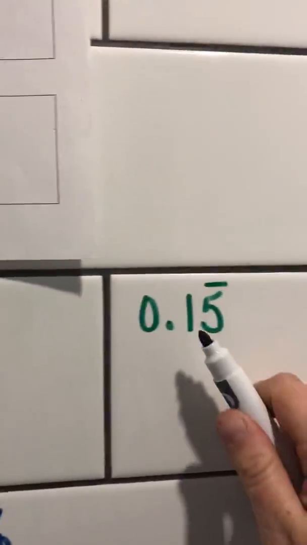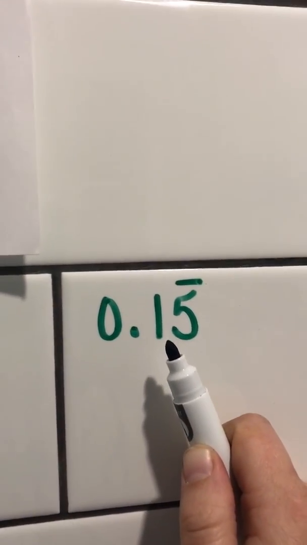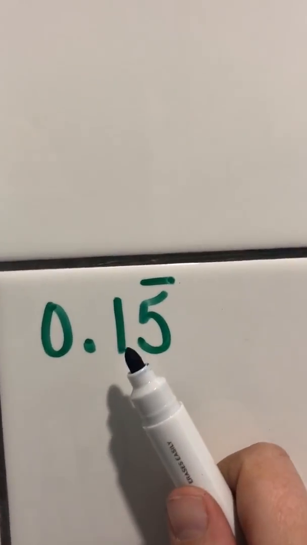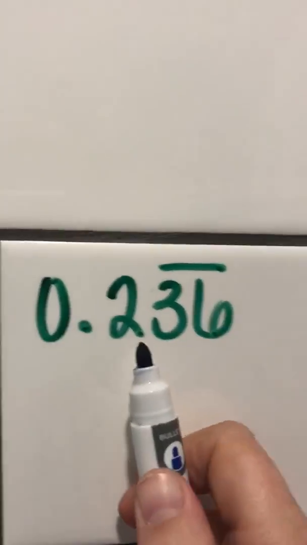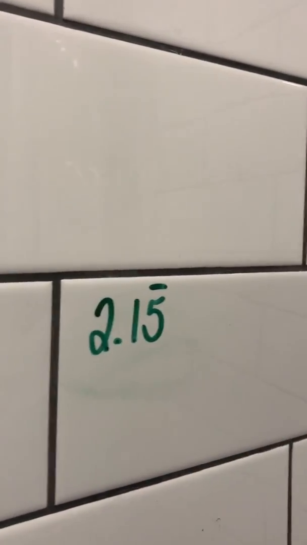The whole decimal is not repeating. So here, that 1 is not repeating and it's not a 0. The zeros we have that cool rule for. Here we don't, unfortunately. I have a 1 that I have to deal with here. Here there's a 2 that's not repeating. And here I have another 1 that's not going to be repeating. So I've got to watch out for those.